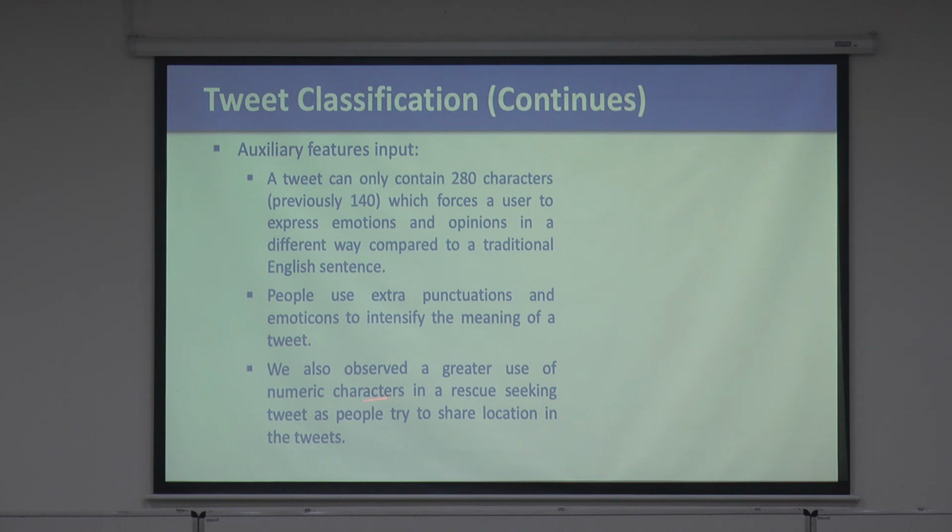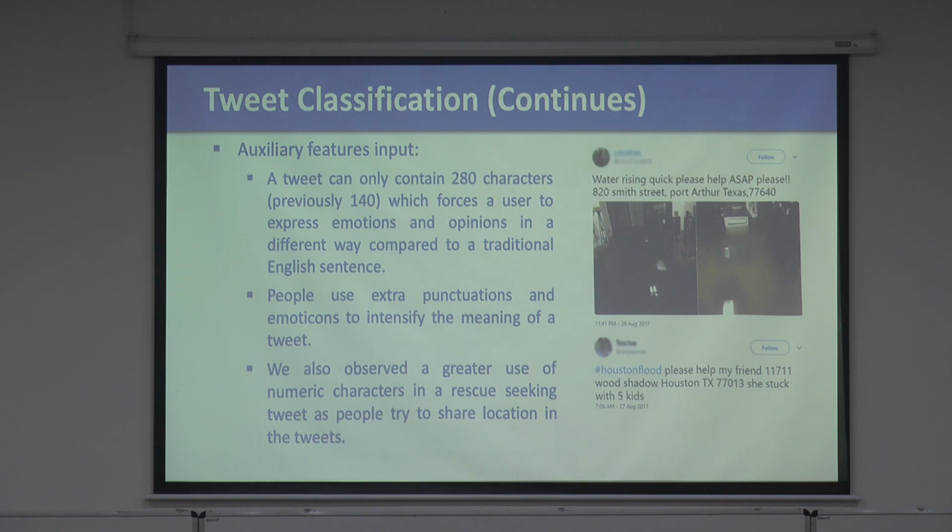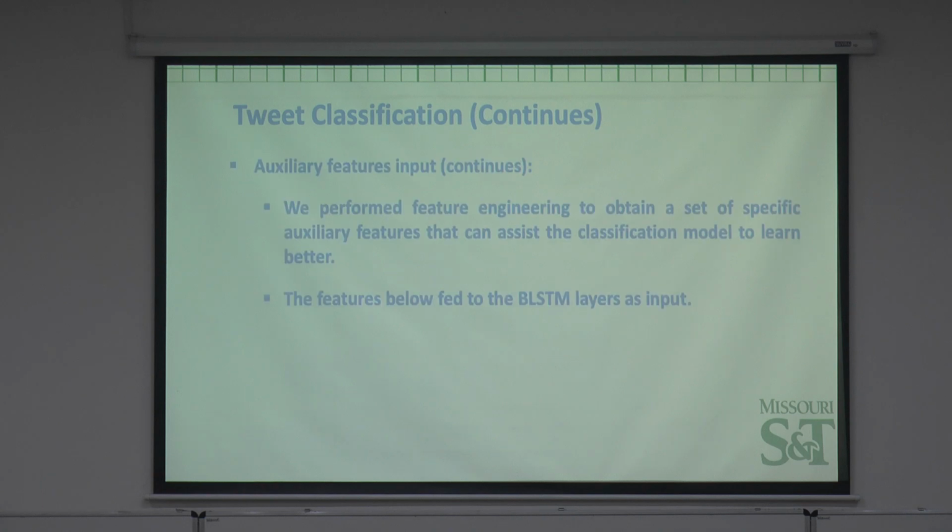We also have a greater use of numeric characters in those tweets. As you can see here, this example also has images, right? Now, if we have images, we have converted those images and tried to extract some semantic information. So here you can see: water rising quickly, please help as soon as possible, and there's an address. But you can get some more information, like what the situation is right now. And this is, again, some textual information people use. So we have seen those things in the tweets.